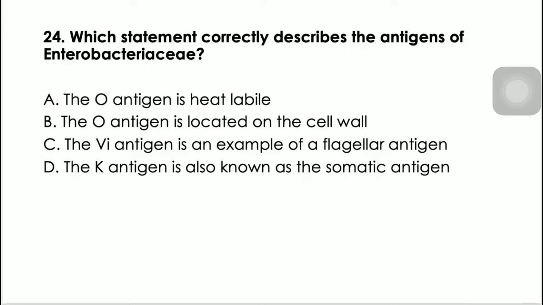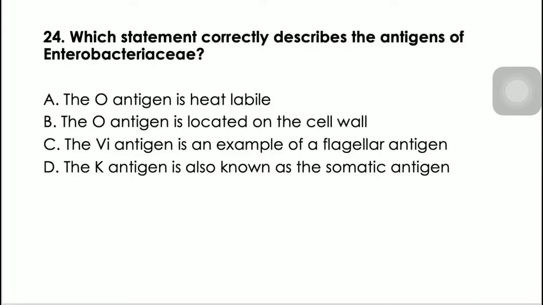So for number 24, which statement correctly describes the antigens of Enterobacteriaceae? For letter A, tama po ba yun? The O antigen is heat labile. Mali po because it should be heat stable. Yung letter D, the K antigen is also known as the somatic antigen. Mali din po because the K antigen is the capsular or envelope antigen.